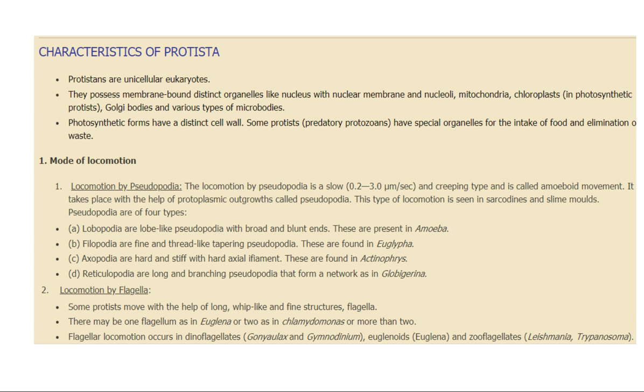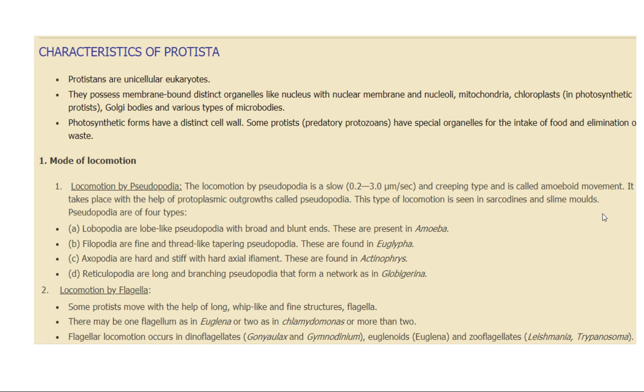Now we move further, and we see the modes of locomotion. There can be the presence of pseudopodia. As I told you, the example you have to take up is amoeba. Locomotion by pseudopodia: they are creeping type of animals, and the movement which they make is amoeboid. It takes place with the help of protoplasmic outgrowths, which are pseudopodia. This type of locomotion is seen in sarcodines and slime molds. Pseudopodia are of four types: lobopodia, filopodia, axopodia, and reticulopodia, and they are present in these organisms, right?